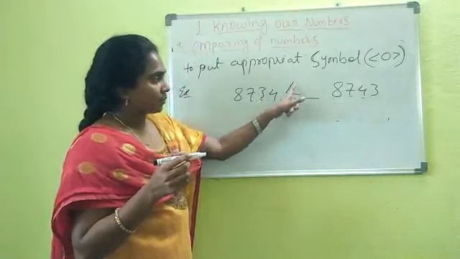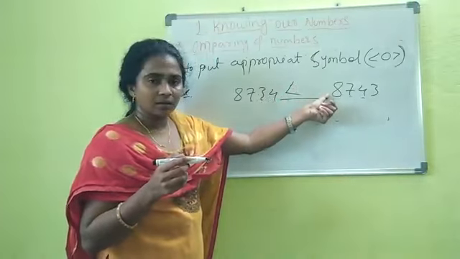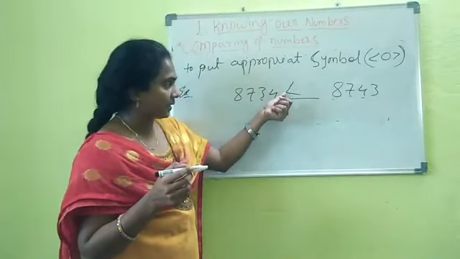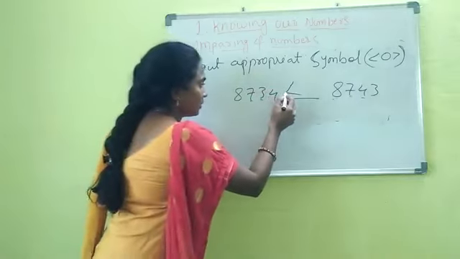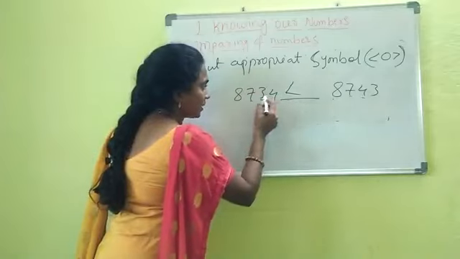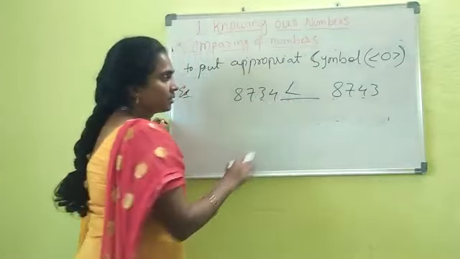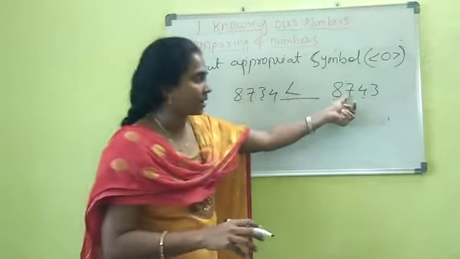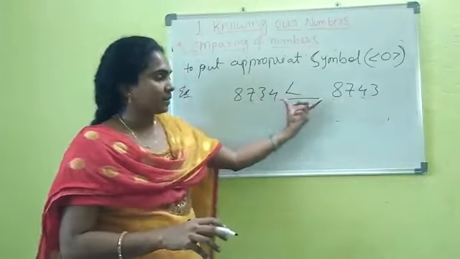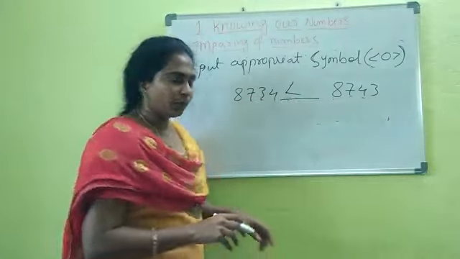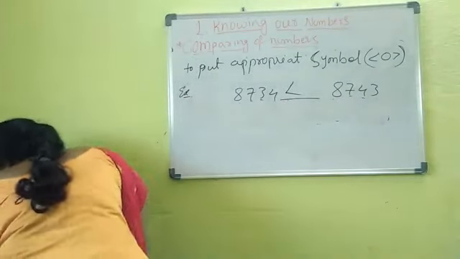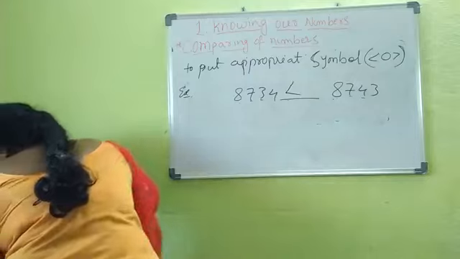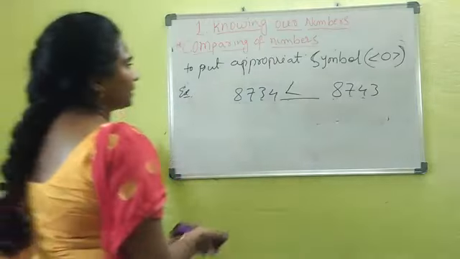So two sides open. That means this side is the larger number. The one ended side, where the symbol is closed, the joint point closed, this side will always be smaller. So this symbol shows this is the larger number, this is the smaller in these two. I hope it is clear. This is one type of question in your exercise. This is the fourth bit of the exercise.